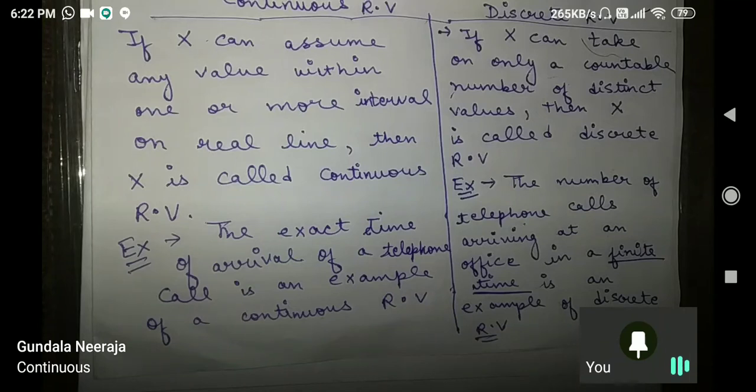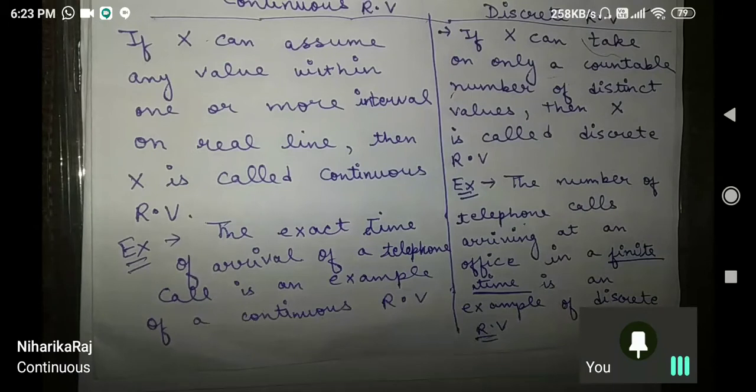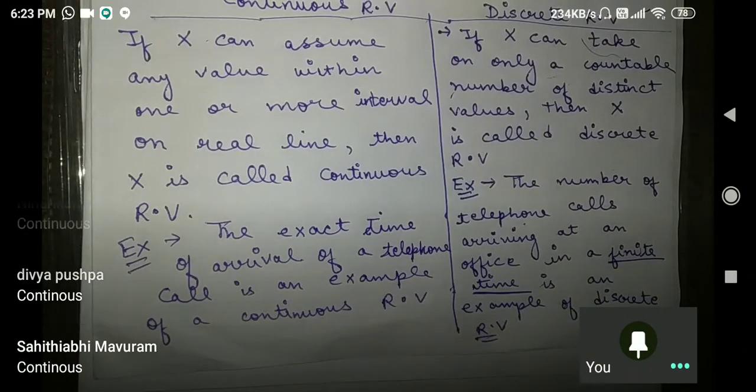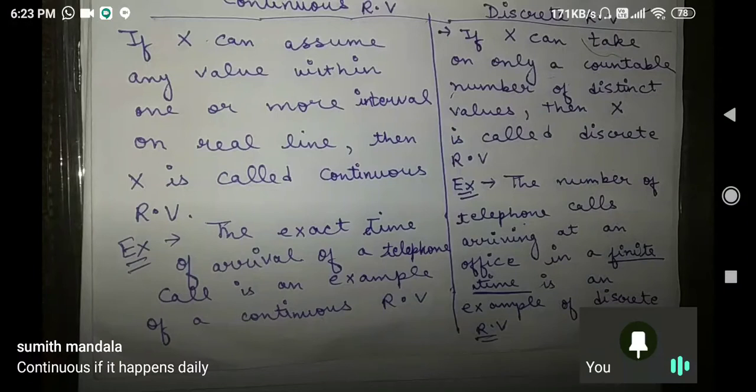One person got understood. What about others? Are they able to understand? Niharika is also saying continuous now. All are saying continuous. Means you are very much clear with the concept. In the GATE exam they will not ask you what is continuous.